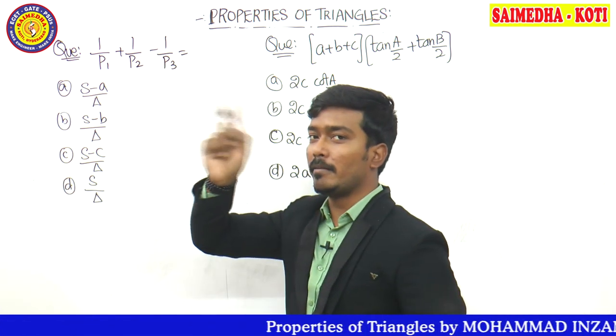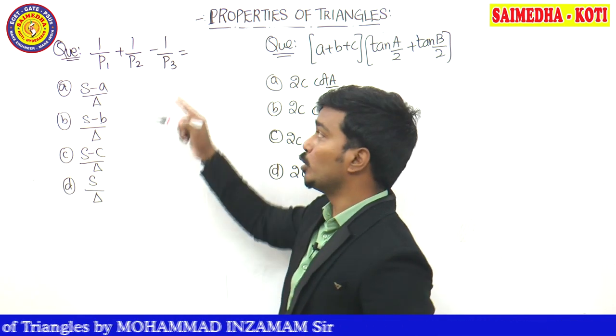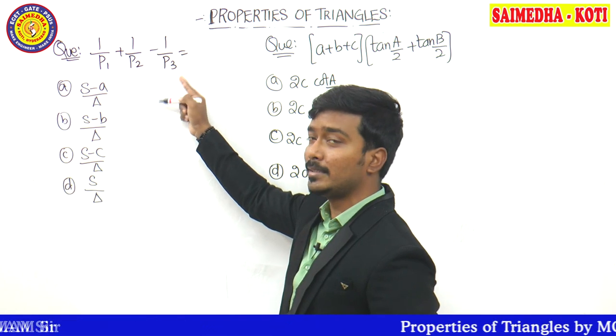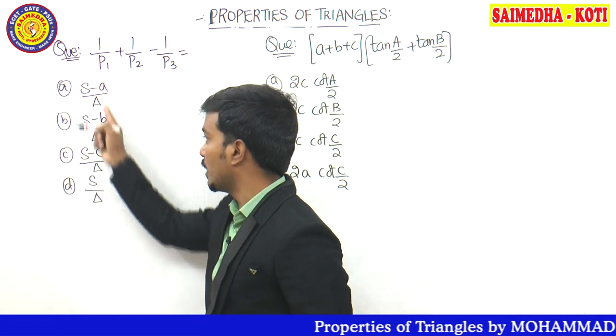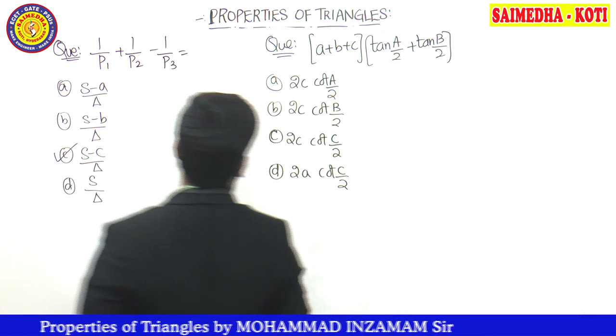A, B, C, R1, R2, R3, A square, B square, C square, P1, P2, P3. P3 is in which group? Third group. That means it is in A, B, C, C form. So what is the option which is giving the C form guys? C is the correct answer. Within 5 seconds, yes, you can also put the correct answer there.